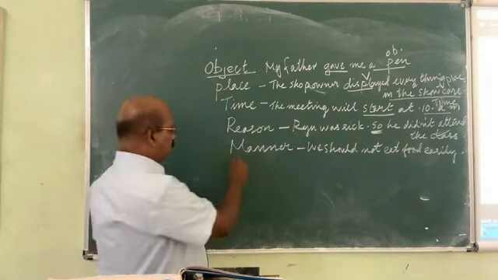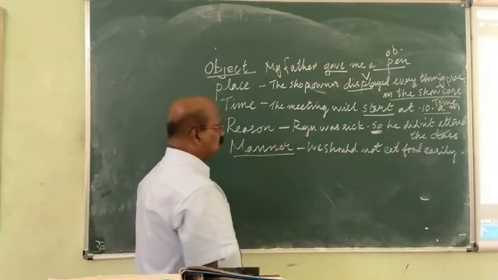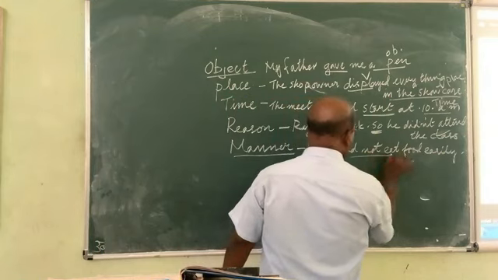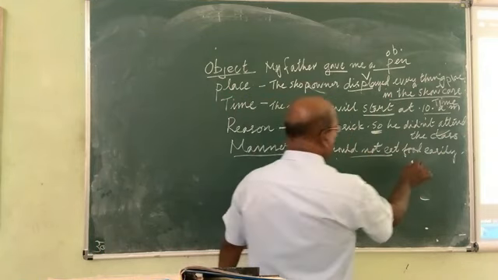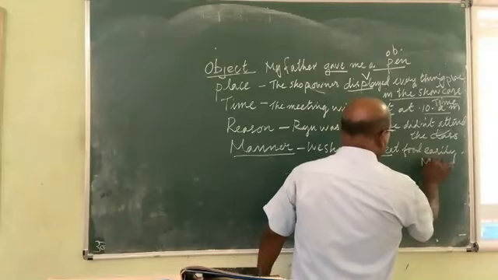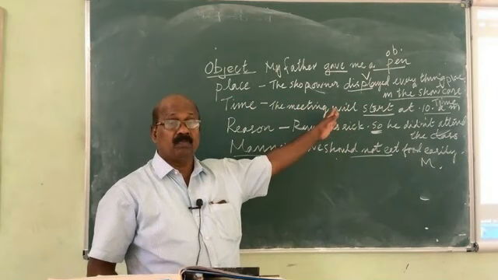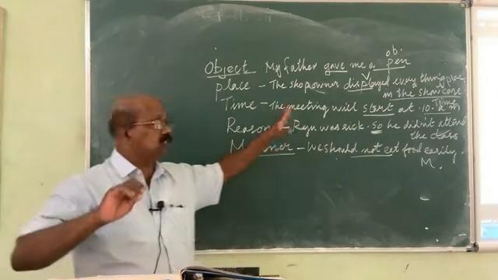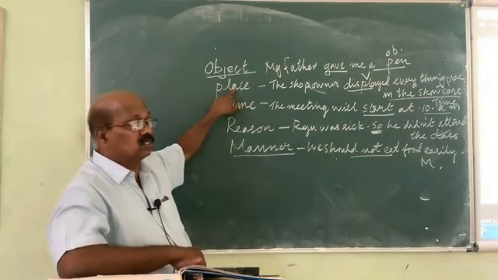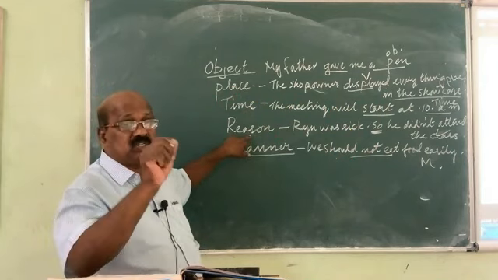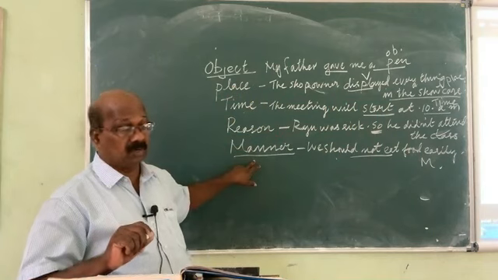Manner. We should not eat our food hastily. We should not eat. Eat how? It shows the way of our eating, hastily. So the object shows the place. Again, it shows time. Again, it shows the reason and also the manner.